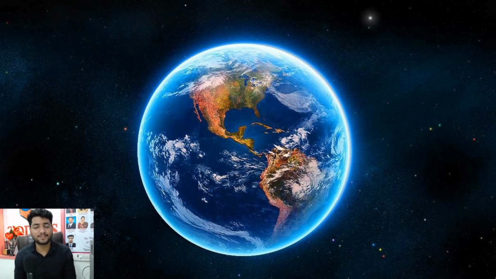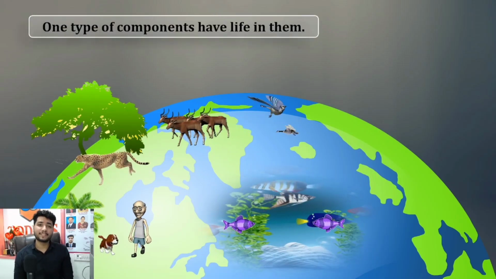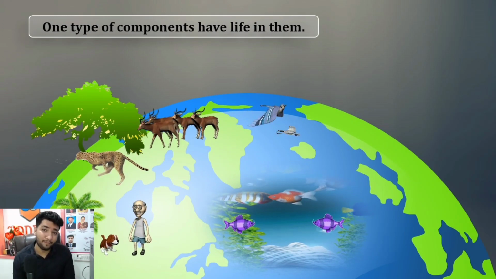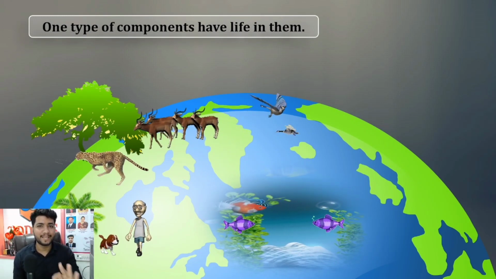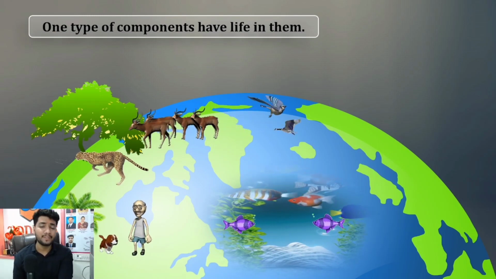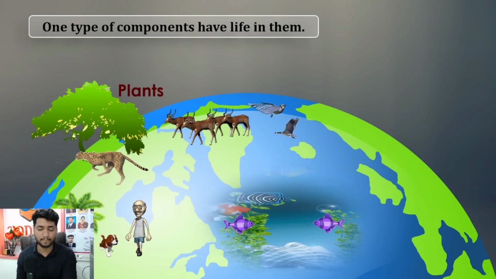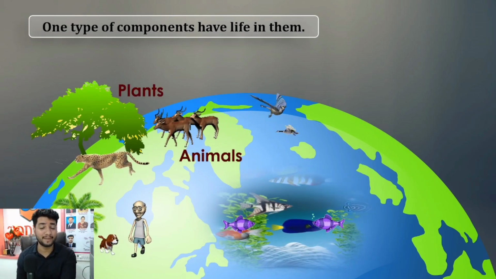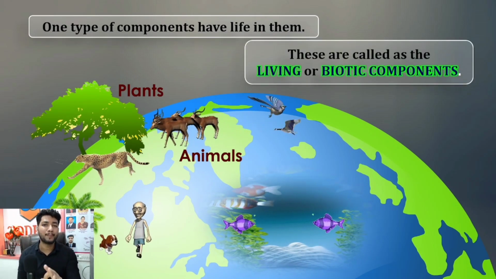Where we are living, guys? This is our planet called Earth, correct? Earth is made up of two types of components. One type of component has life in it. We are living things. We have life, we can grow, we can reproduce, we can sense. Correct? We will discuss a few different types of living organisms. Plants, correct? Plants do have life. Animals do have life. So these are called living or biotic components.